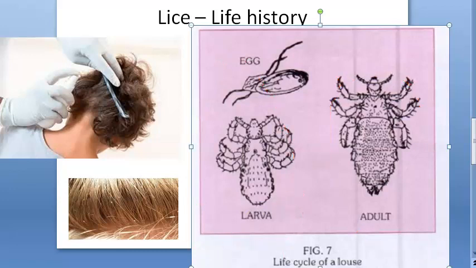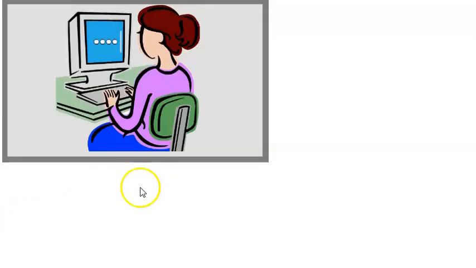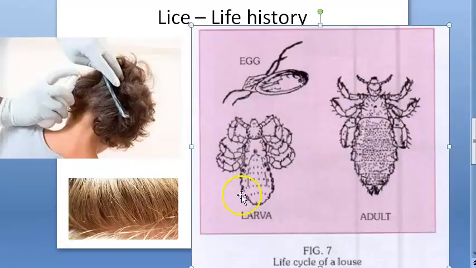Now let us learn about the adult. We already saw head, thorax, abdomen, 3 pairs of legs and 5 antennae which are jointed, etc. The entire life cycle will take place in about 15 to 17 days under favorable conditions. This adult will live for 30 to 50 days. How sad. It's quite a long time. Actually, they torture you a lot when they come. I used to have this issue.